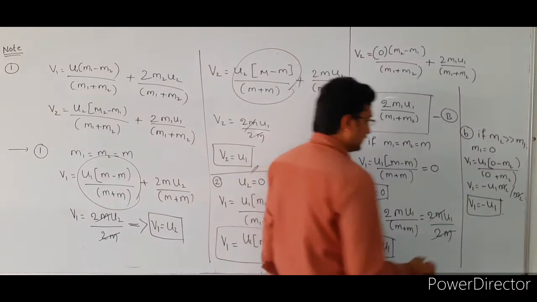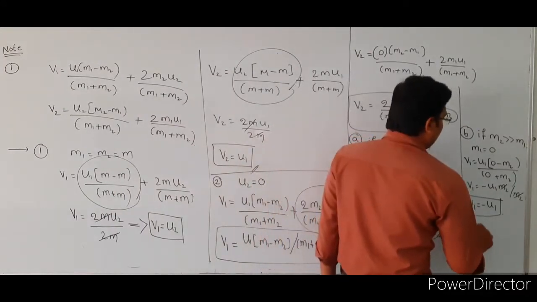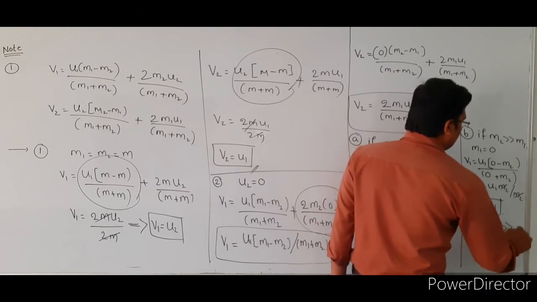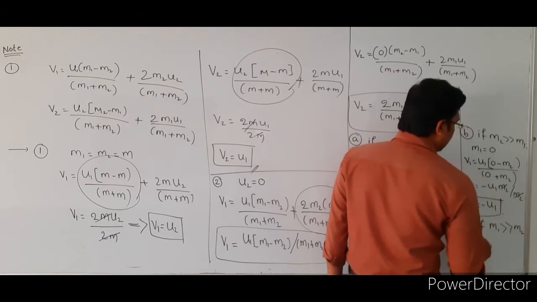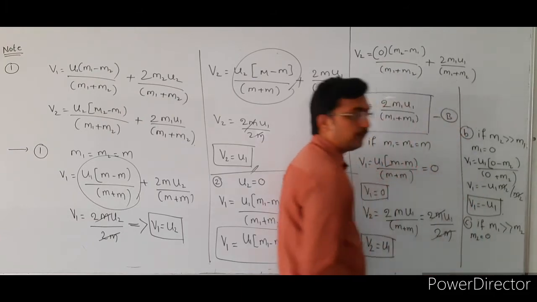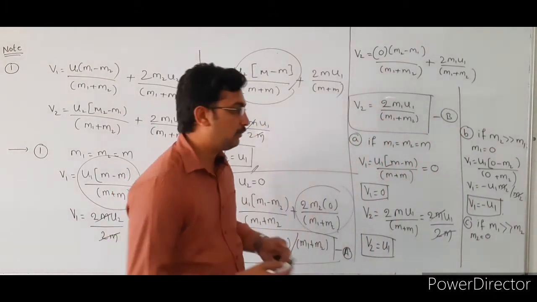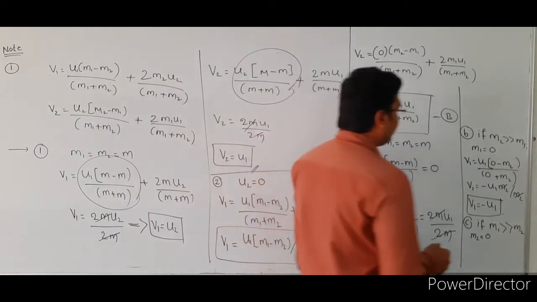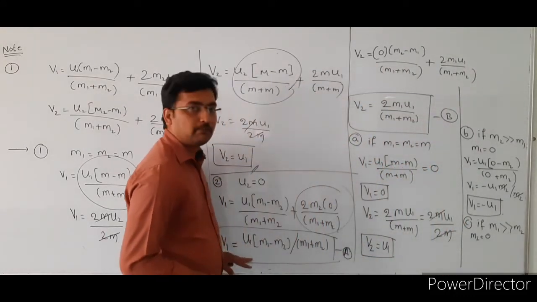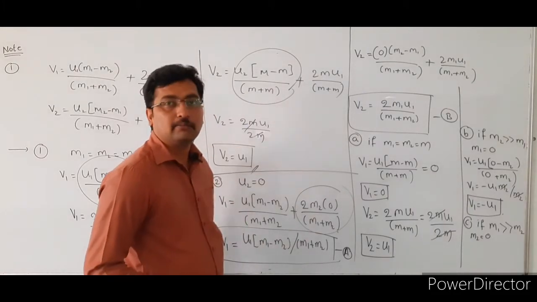Next sub case: if M1 is greater than M2, in this case M2 is equal to 0. We consider the M2 value to be very, very small, so we consider M2 equal to 0. Then substitute the M2 value 0 in equation number A and in equation number B.